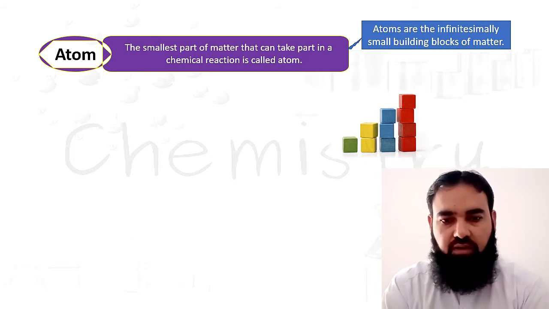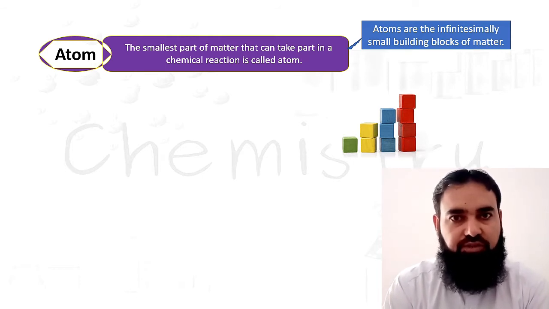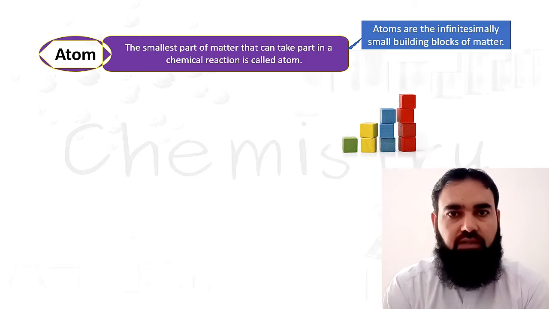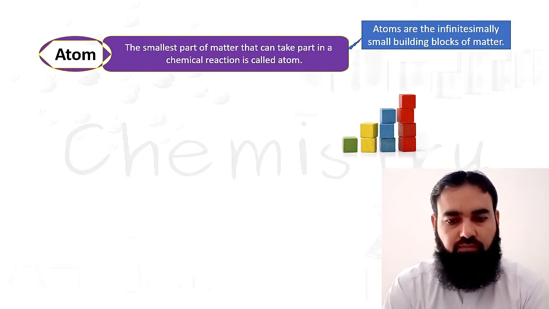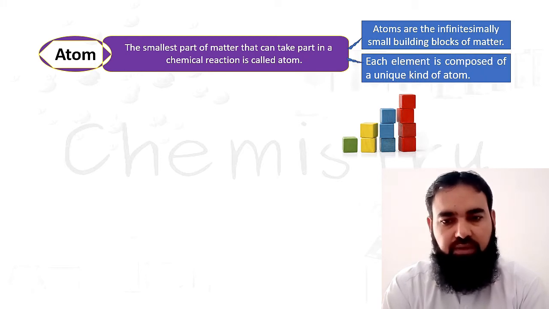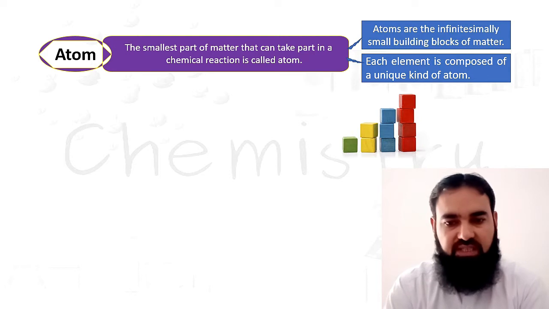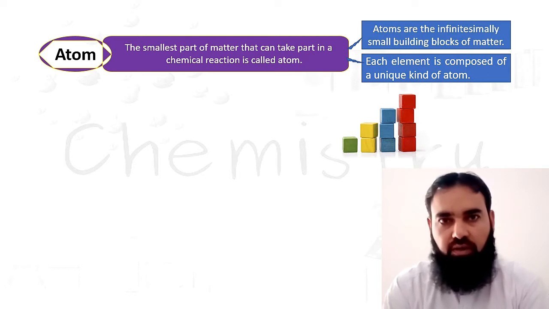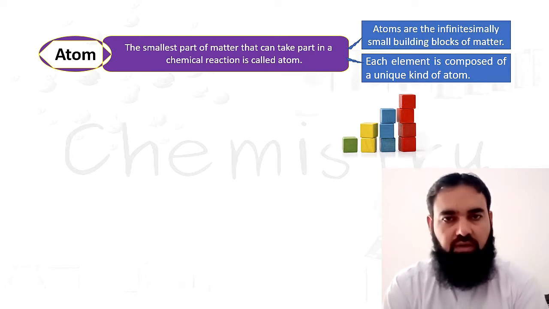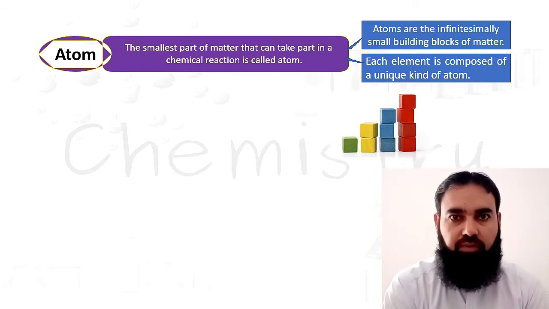So an atom is an extremely small particle of matter. And each element is composed of a unique set of atoms. Atoms in one element are totally different from the atoms of another element.